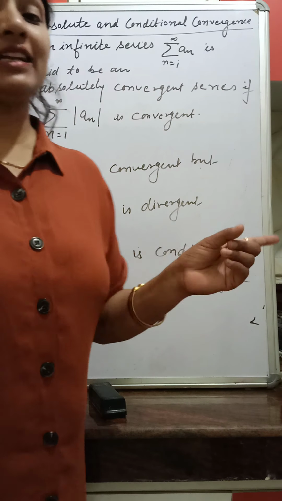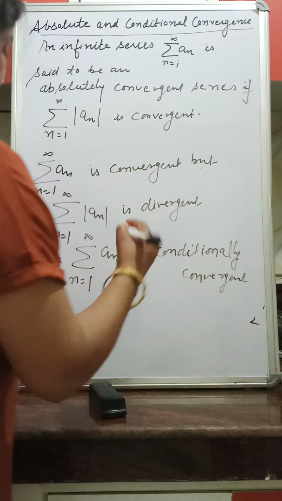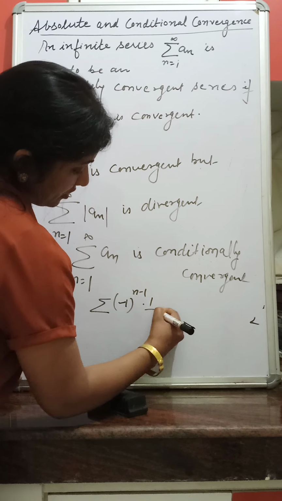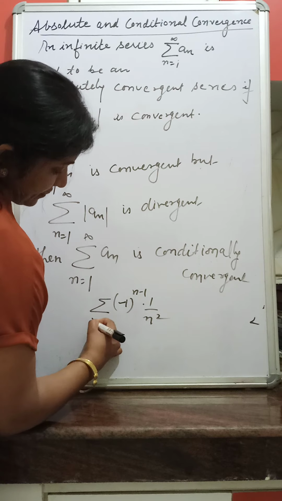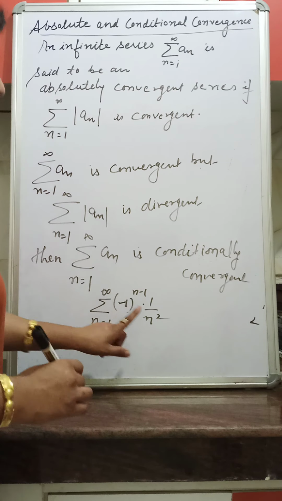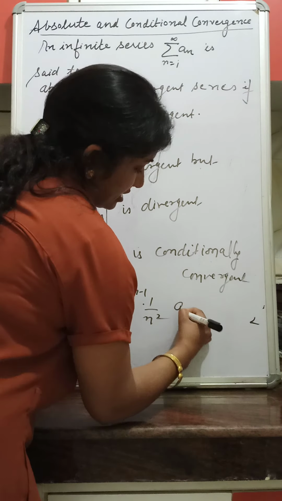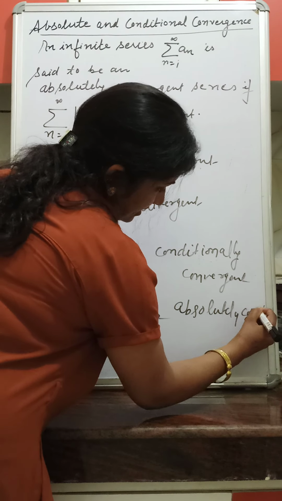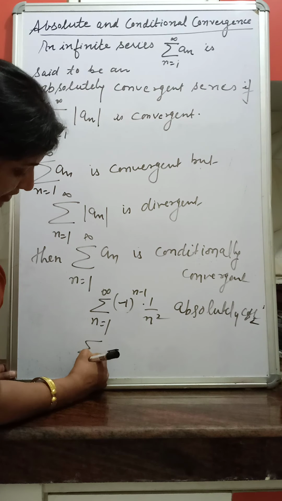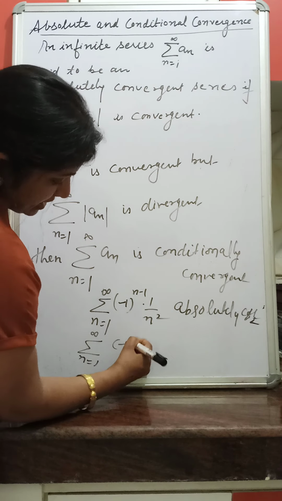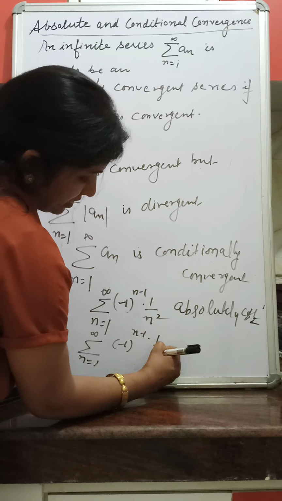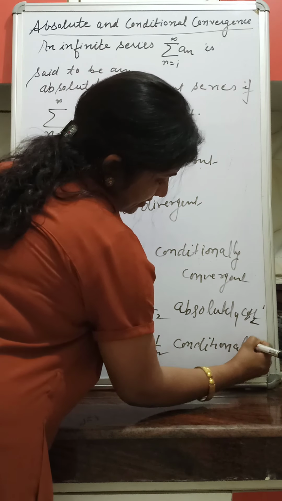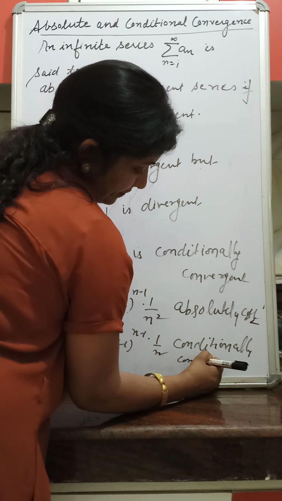So what we have studied in the last two examples: the series summation minus 1 raised to the power n minus 1, 1 upon n square, n varies from 1 to infinity, is absolutely convergent, and the series summation n varies from 1 to infinity minus 1 raised to the power n minus 1, 1 upon n, is conditionally convergent. Okay.